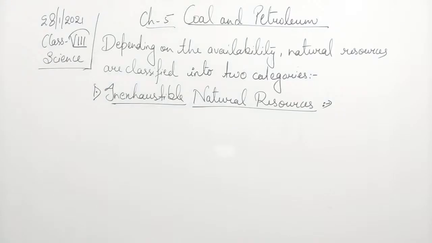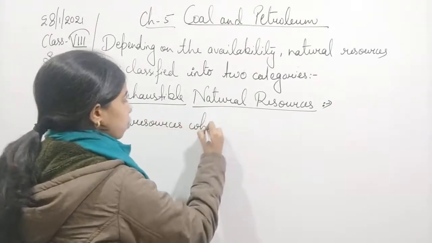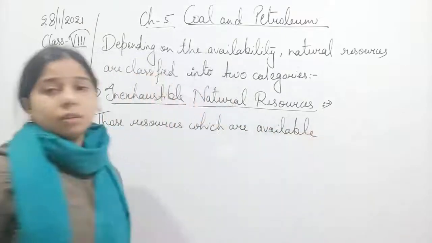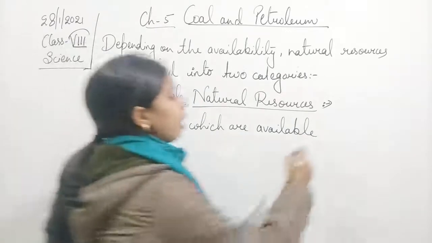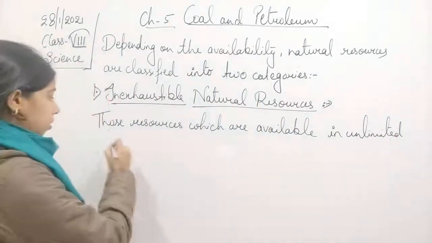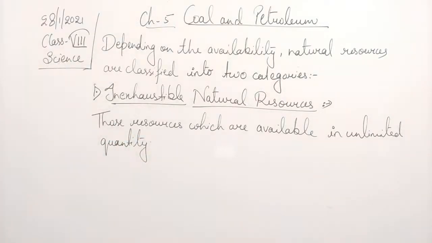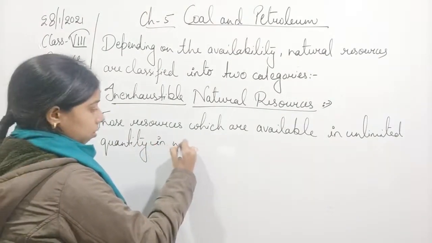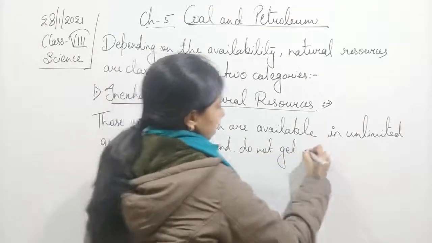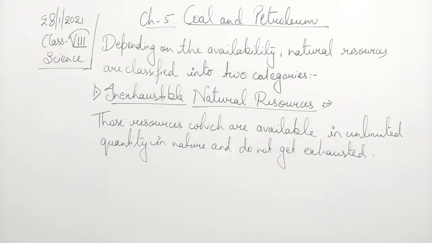Inexhaustible natural resources are those resources which are available in unlimited quantity, present in unlimited quantity in nature, and do not get exhausted or depleted.